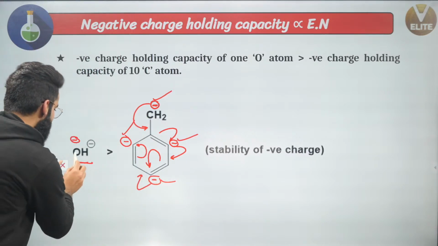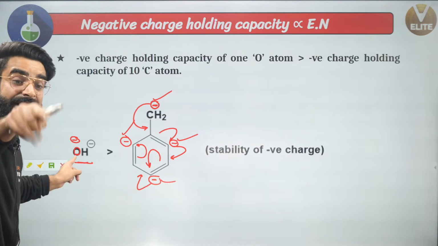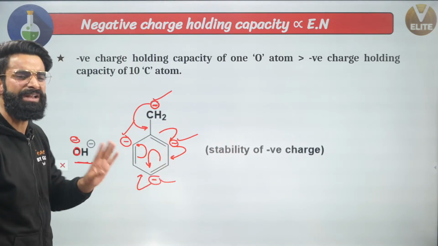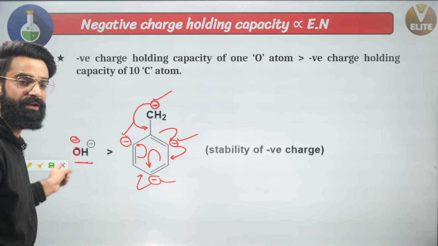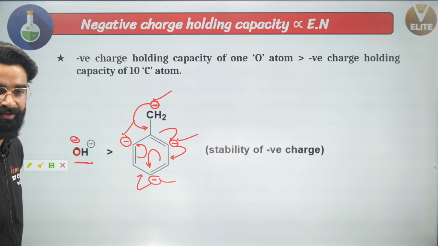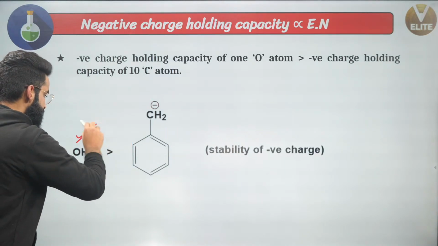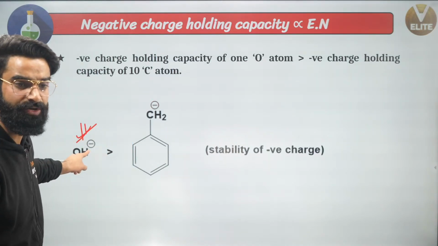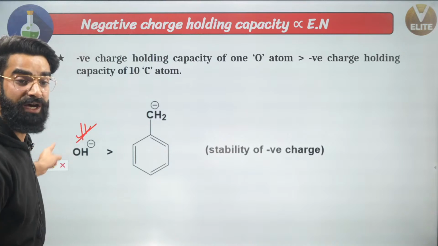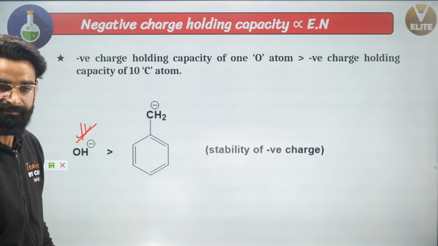Yes. And negative charge right here is on the oxygen atom. But we know negative charge holding capacity of one oxygen atom is more than the negative charge holding capacity of 10 carbon atoms, right? And over here, the negative charge is being dispersed only on 4 carbon atoms, correct? So in which of the following is the negative charge going to be more stable? What do you think? First or second? Definitely, guys, first. Negative charge will be more stable in the first one, because right here, negative charge is on oxygen. No doubt, negative charge is dispersed on 4 carbon atoms right here, but negative charge holding capacity of 1 oxygen atom is greater than the negative charge holding capacity of 10 carbon atoms, right?